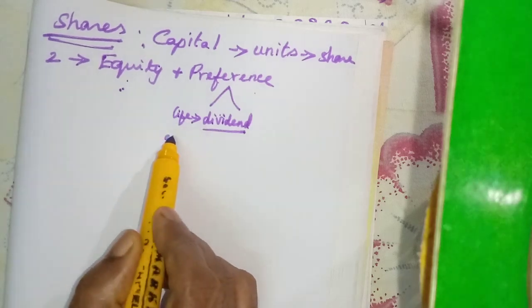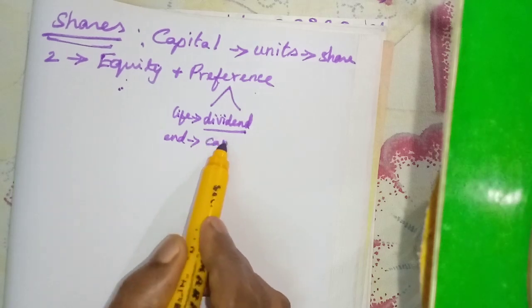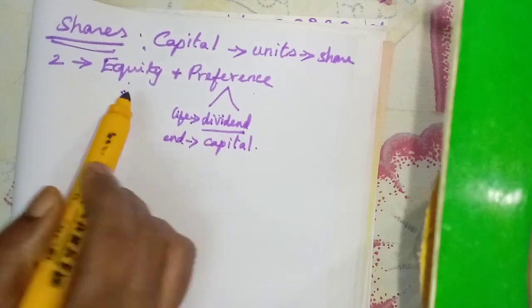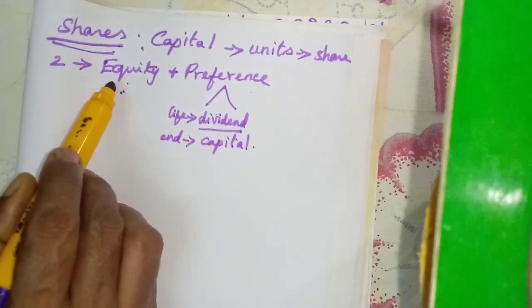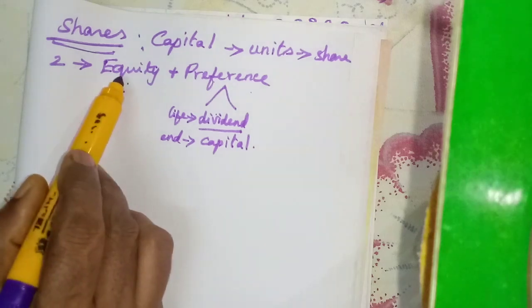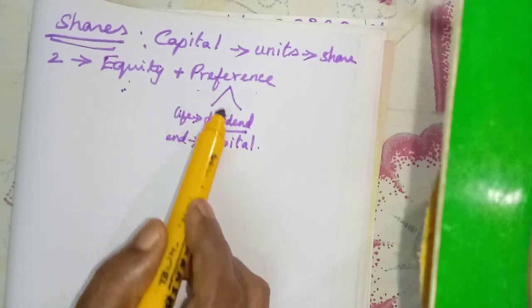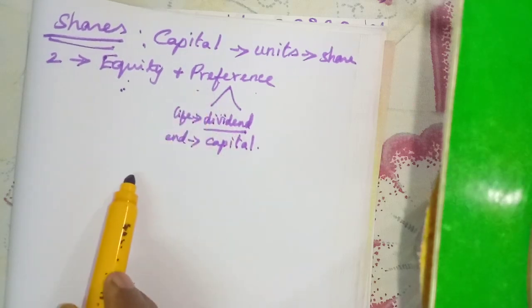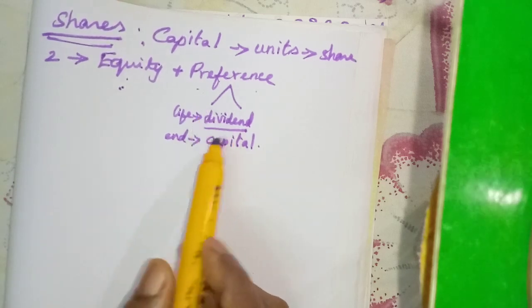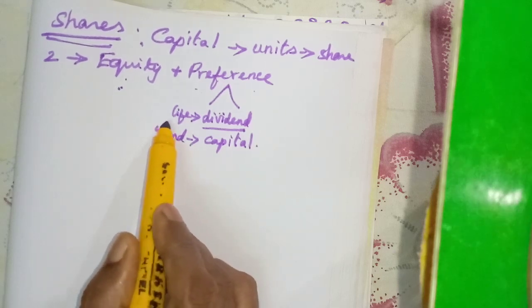Then at the end, at the winding up of the company, they will get their share capital back, that is the redemption. Before redeeming the equity shareholders' capital, they have to give back the capital of the preference shareholders if they are going to wind up the company.